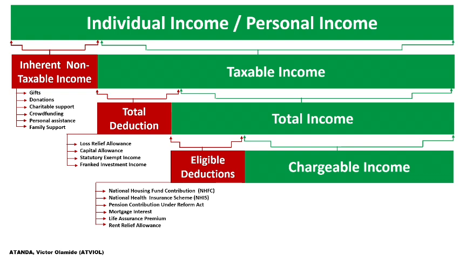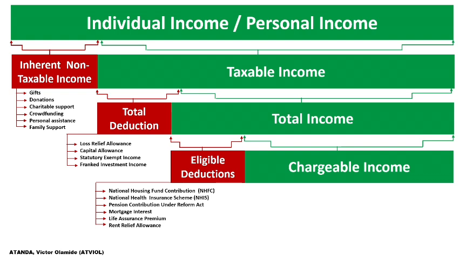But in most cases, your taxable income is not always the same as the chargeable income. In some instances, it can be equal. And I've mentioned what can result in that situation: when we don't have total deductions and eligible deductions.